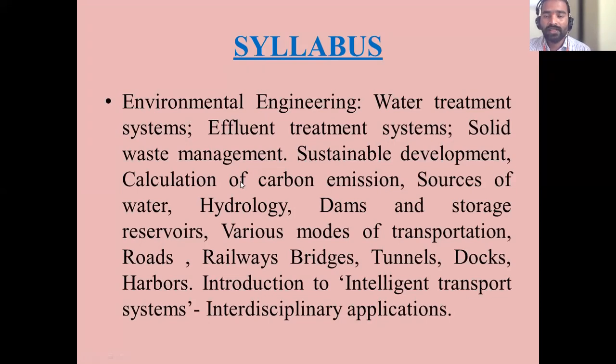See, this is the syllabus you have to write: environmental engineering, water treatment system, effluent treatment system, solid waste management, sustainable development, calculation of carbon emission, source of water, hydrology, dams, storage, reservoirs, various modes of transportation, roads, railways, bridges, tunnels, docks, harbors, introduction to intelligent transportation system, and interdisciplinary applications. So all this syllabus you have to write.